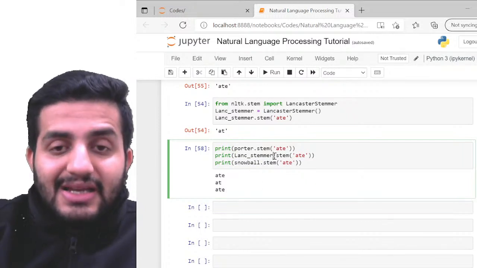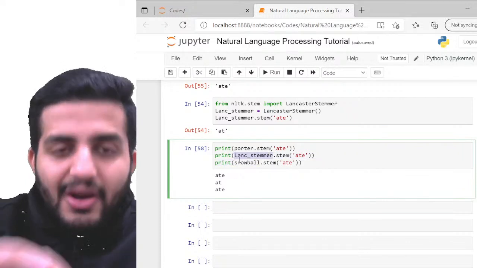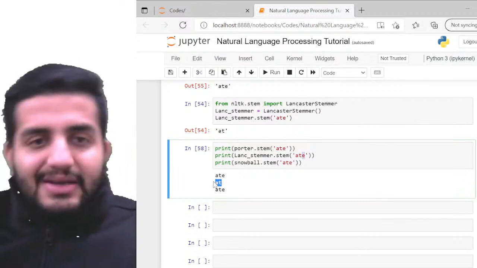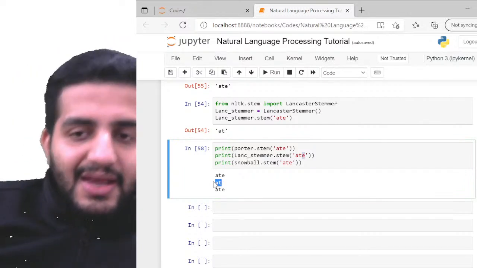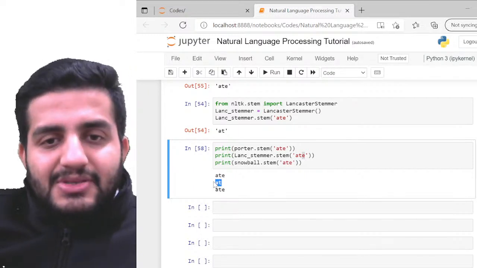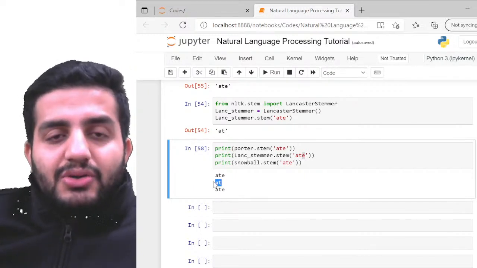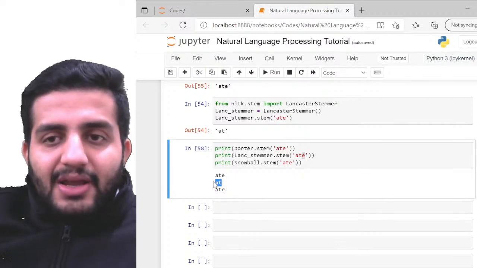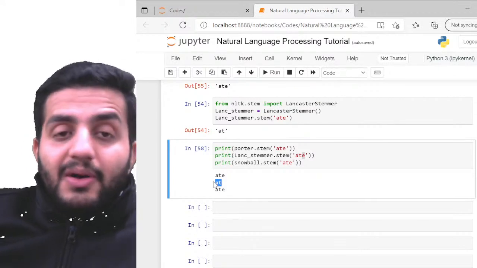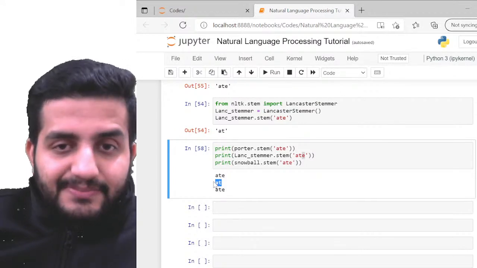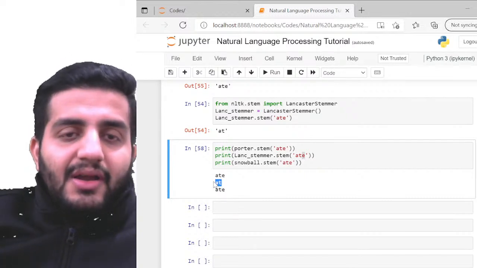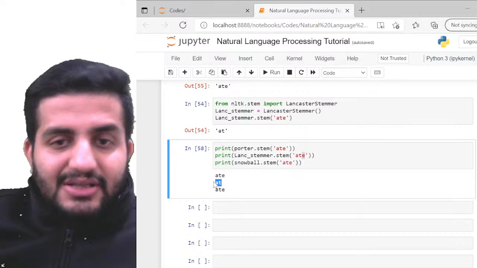But in Lancaster, I'd say it's more strong. It's more strong in terms of the rules. It removed e also, right? And gave you add. Logically, it does not really make sense to me. So इस output का कोई logical meaning नहीं है. So many a times stemming में क्या issue होता है कि जो output which you are getting, sometimes will not make any meaningful word. That word even won't make any sense. It does happen because it just blindly trims off the suffixes, right? So that's the problem in stemming.